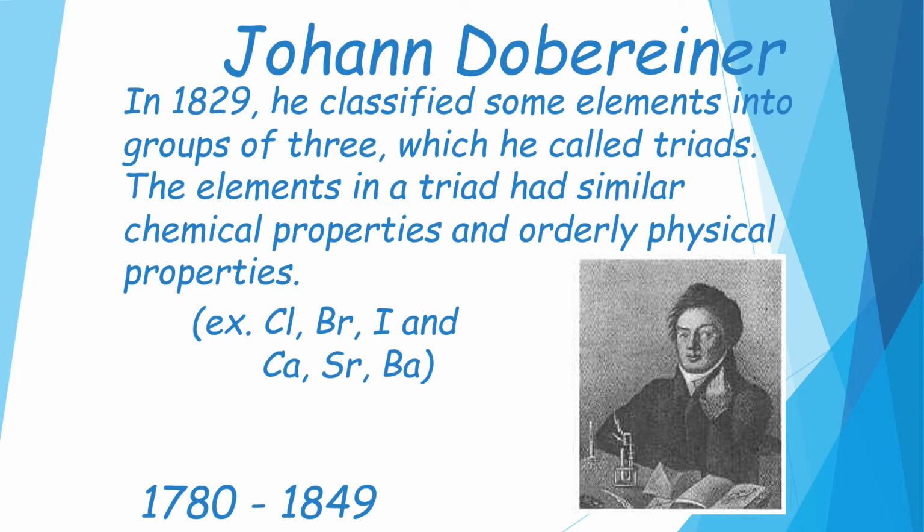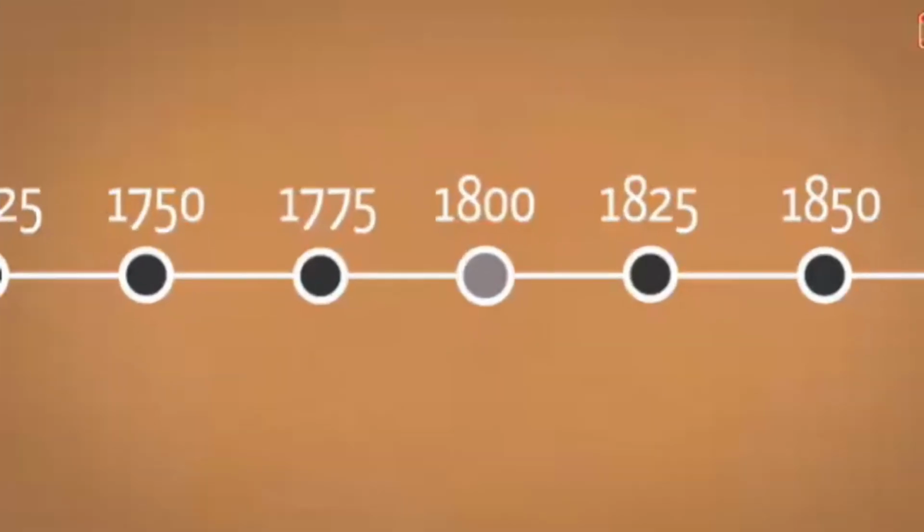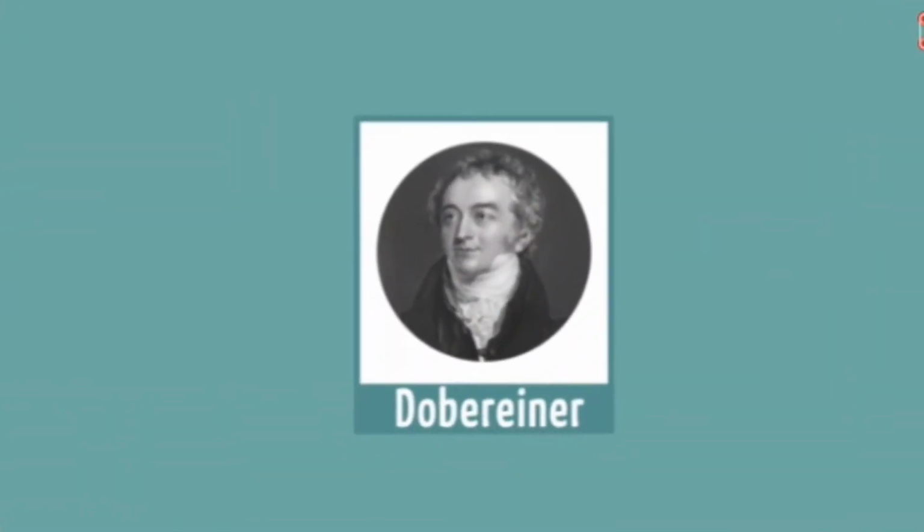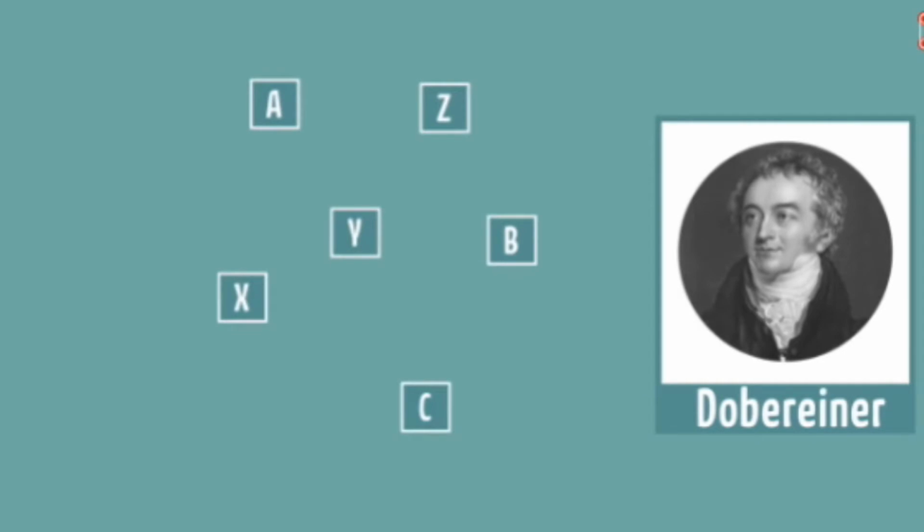Then you will understand. And after Döbereiner, Newlands also came into the picture, and he came up with the law of octaves. Let us look very deeply into this concept: Döbereiner's law of triads and Newlands' law of octaves. So these are the models of triads. In approximately 1800 onwards, the journey of the periodic table started with Döbereiner first. There are so many scientists who worked on this, children. I will talk to you later about them.